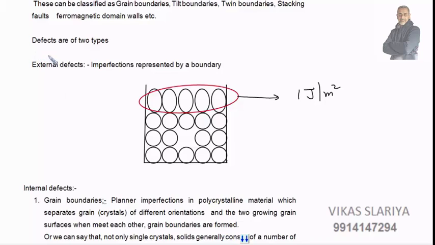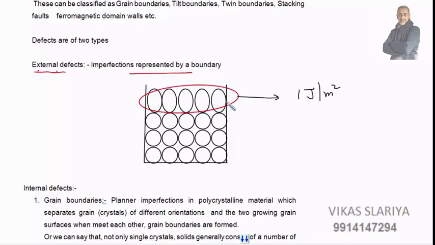External defects, like what is happening here, are imperfections represented by a boundary. The upper row of the crystal is energized, it is not in a stable position and has energy stored in it. The rest of the crystal is stable. It was missing from here, I have just added that, nothing special about that circle. So this is in an energized state, the top layer,